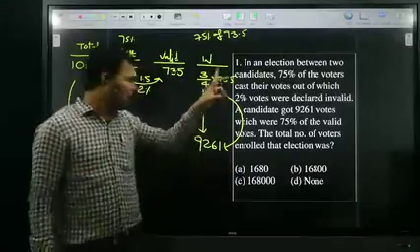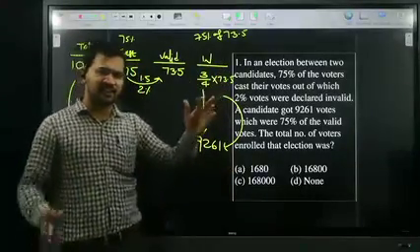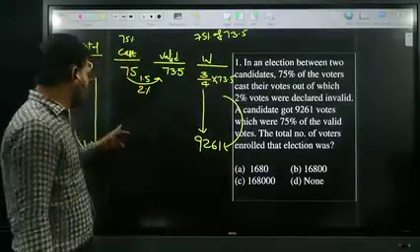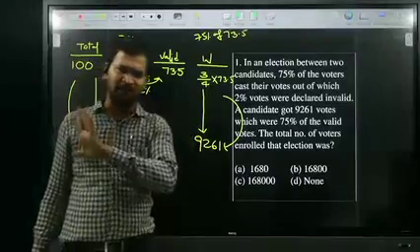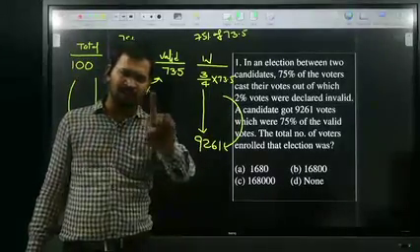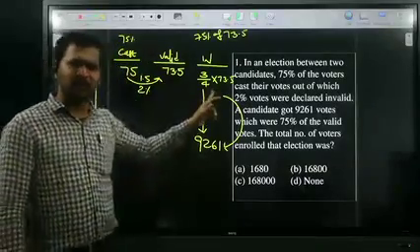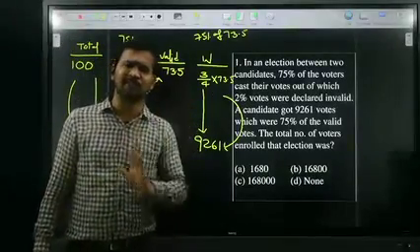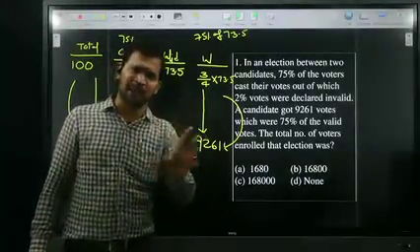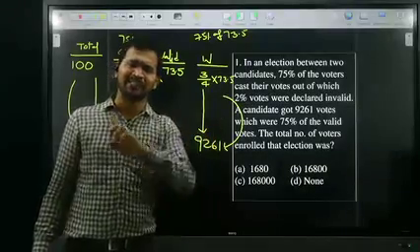Whenever we come across this type of calculation, students generally go for cross multiplication. Don't go for that. When we get fractions or mixed fractions, try to convert them into plain numbers by multiplying with a certain number.